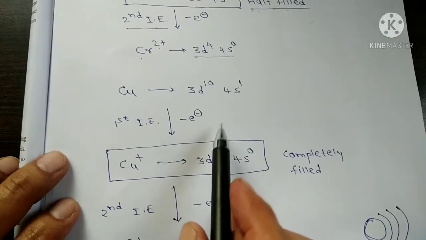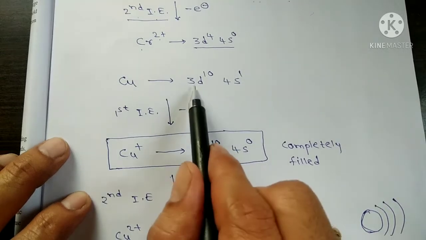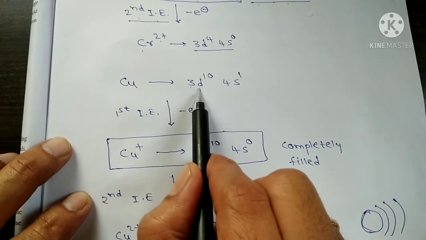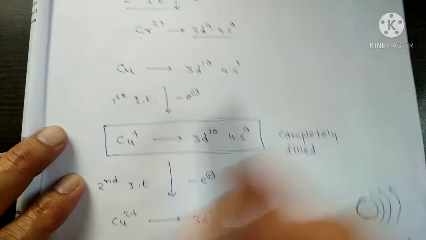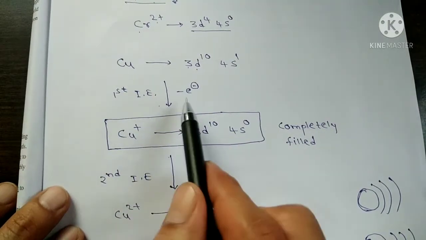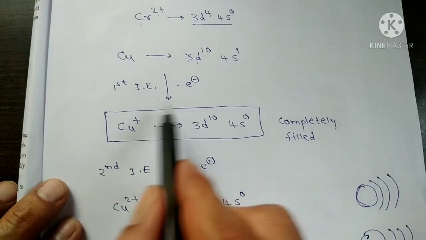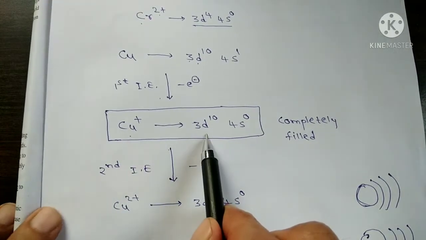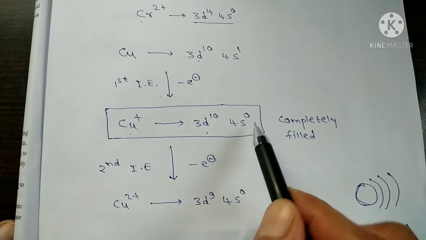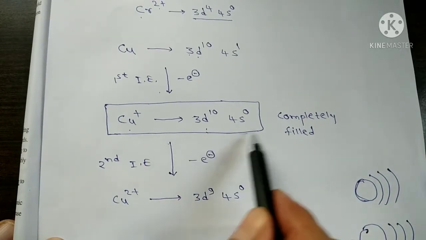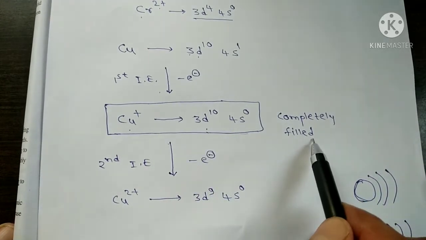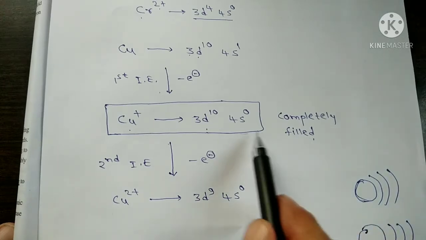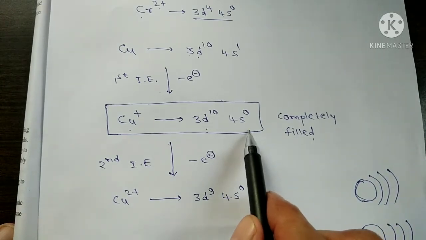Same case occurs in copper. Copper electronic configuration is 3d10 4s1. First ionization energy means removing the first electron, and it is converted into Cu+ with configuration 3d10 4s0. This configuration is completely filled, which is a most stable configuration.